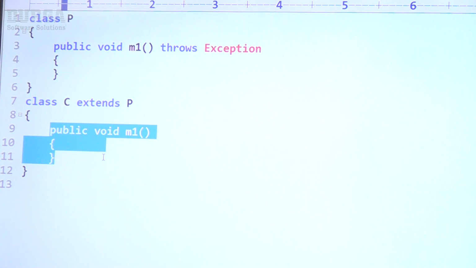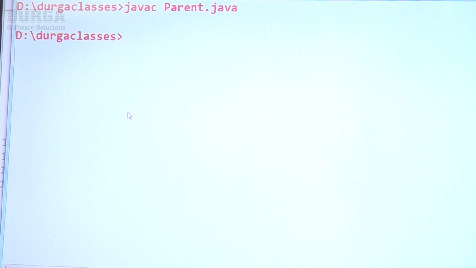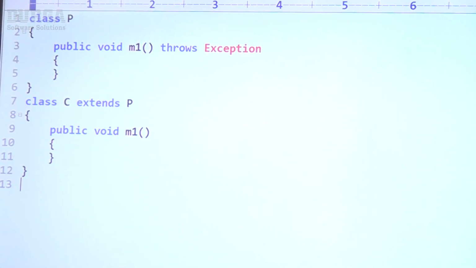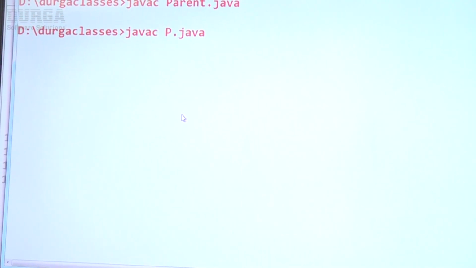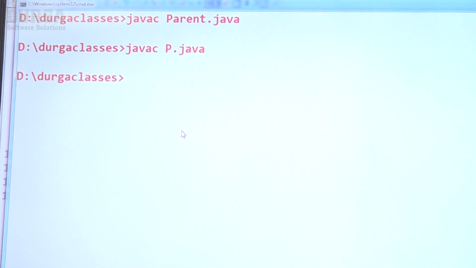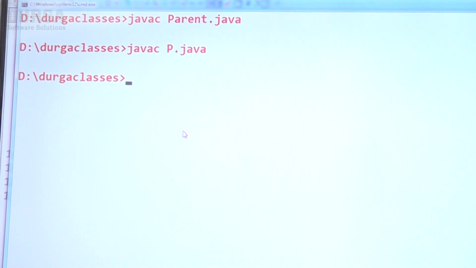If the child doesn't throw any checked exception, no restrictions, happily the code is going to compile. javac p.java. Regarding this is the p.java, right? That's why javac p.java. Happily the code is going to compile, no problem at all.